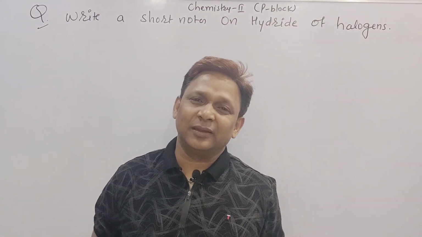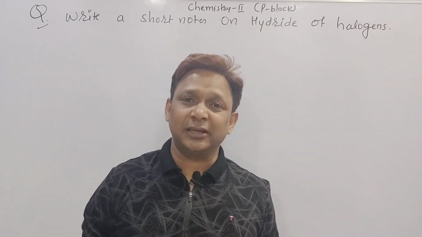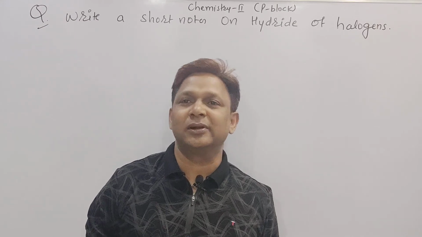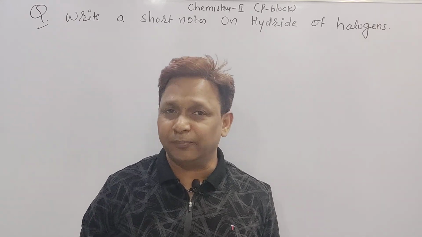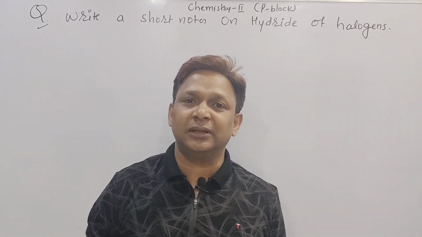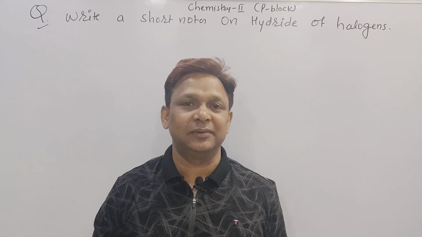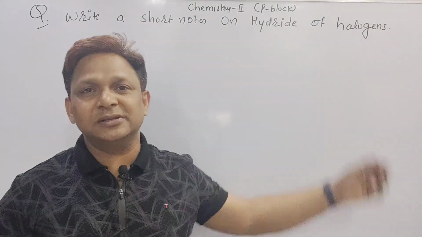But this is a second year chemistry P block element. We are going to discuss today for SAQ, short answer question for 4 marks. And the question was written on the board. You can see better this question coming from P block element for 4 marks. It is also one of the important questions, even they can ask you in the IPE exam. Write a short note on the hydrides of halogens.